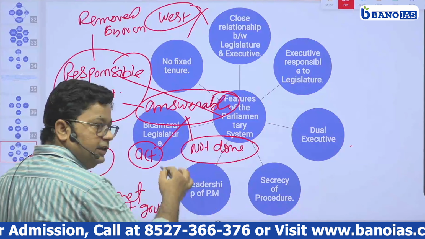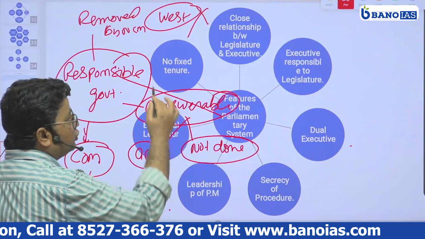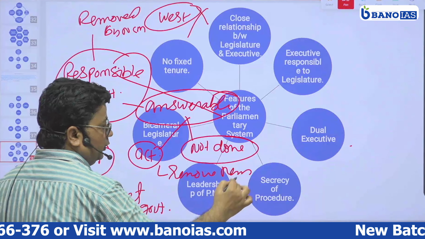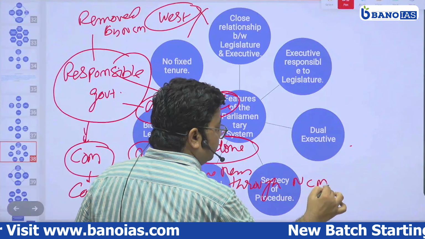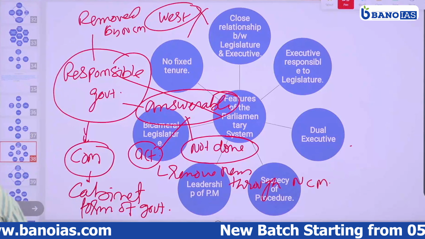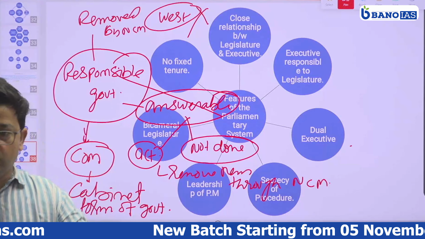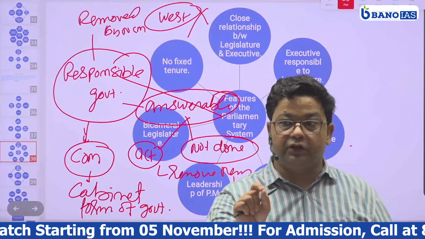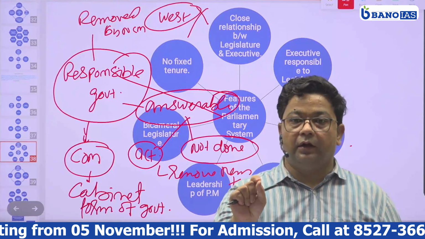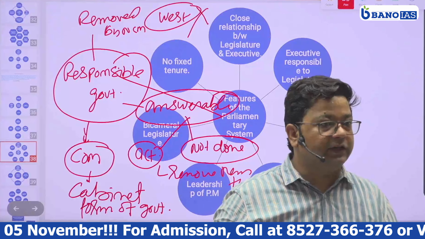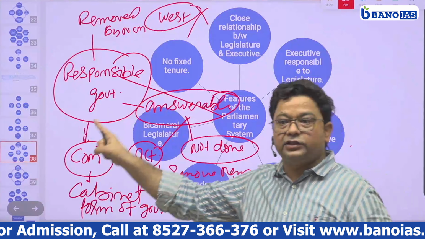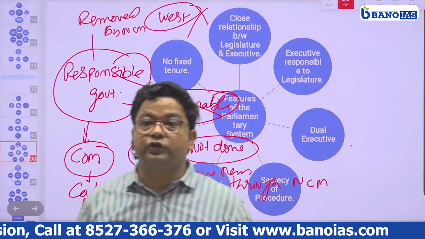If they do not do any act in their capacity, the legislature can remove them through no confidence motion. Yes or no? Right? So through these two terms we can say they are responsible, and this responsibility shows they are controlled by the legislature. So we can say that in the parliamentary form of government, the executive or cabinet is controlled by the legislature.